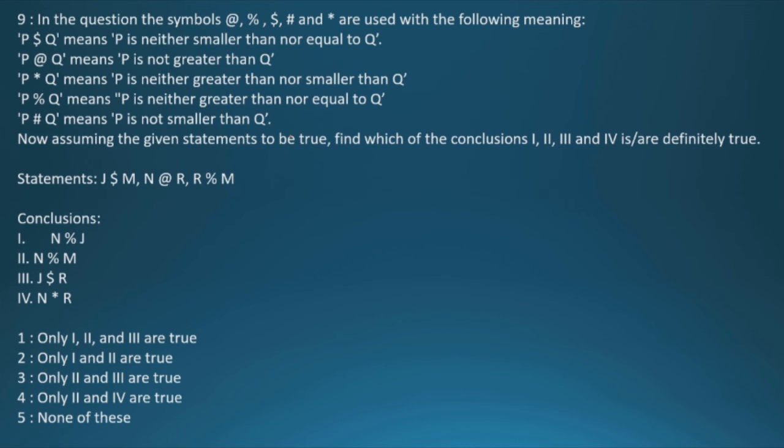Question number 9. Now the correct answer for this question is option 1, that is only 1, 2 and 3 are true. From the given conclusions we have to check which conclusions are true according to the statements and their given meanings.